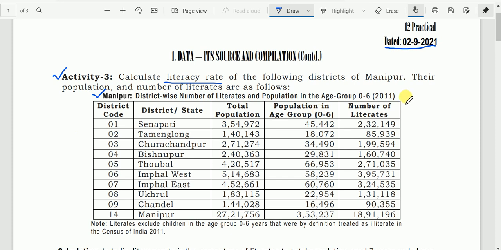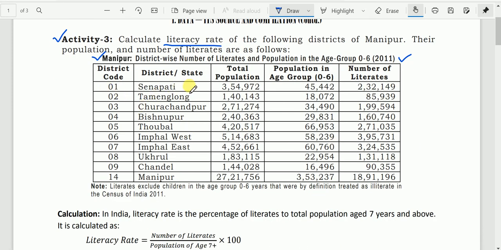So here, this is the table: Manipur district wise, number of literates and population in the age group 0 to 6. Nine districts are given according to Census of India 2011, and these are the district codes.